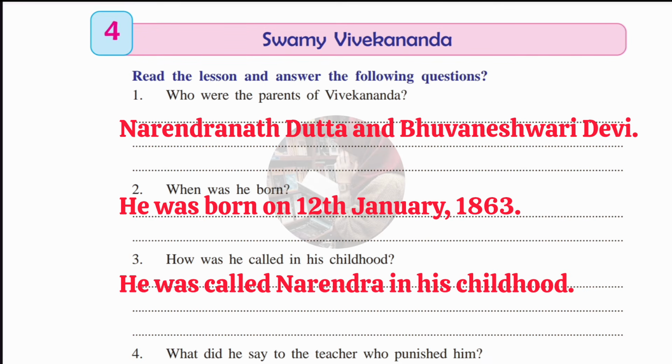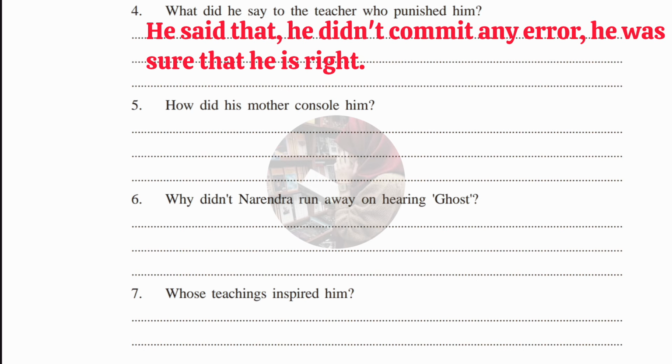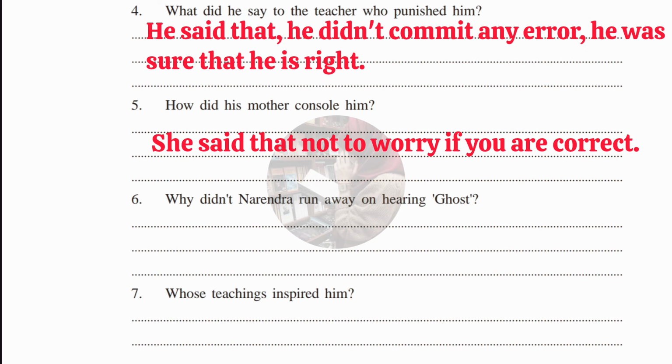Okay, let's see the fourth question, which is, what did he say to the teacher who punished him? Answer, he said that he didn't commit any error. He was sure that he is right. Fifth one, how did his mother console him? Answer, she said not to worry if you are correct.